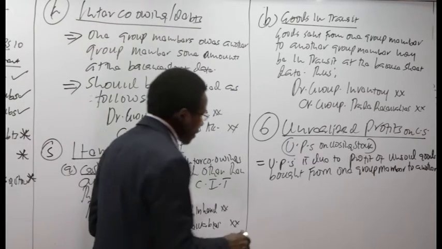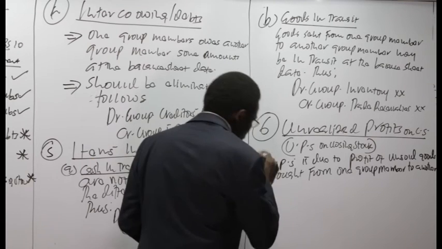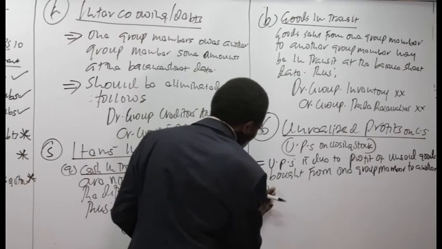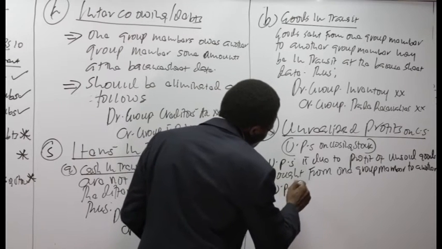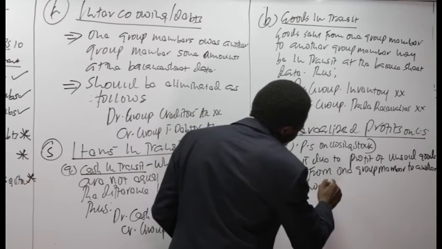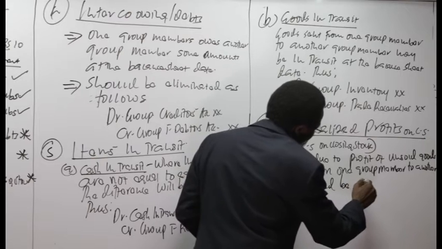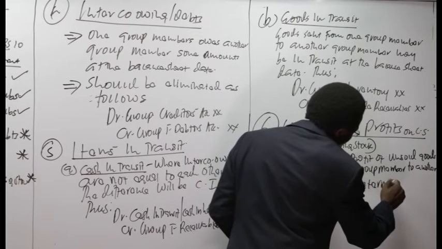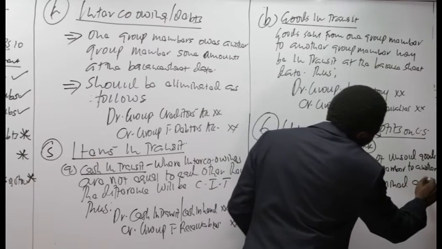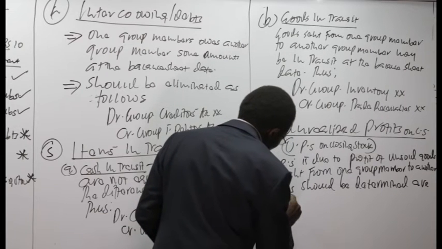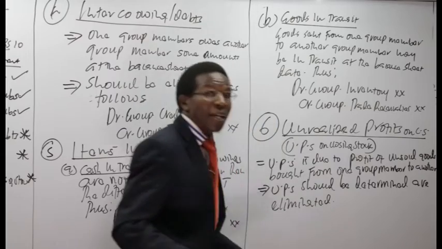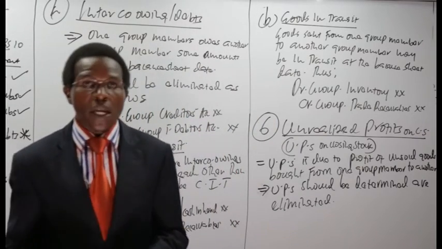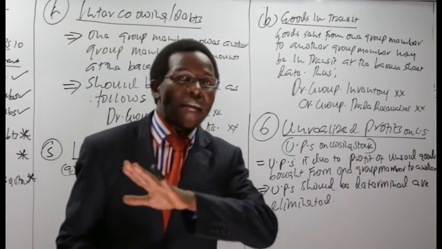Now, let's look at this. Unrealized profits should be determined and eliminated from the stocks, because our closing stock should be purely at cost.